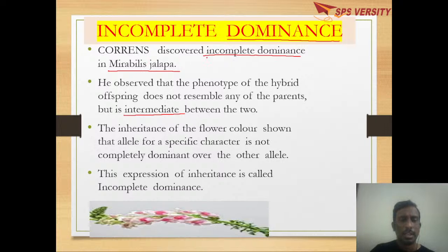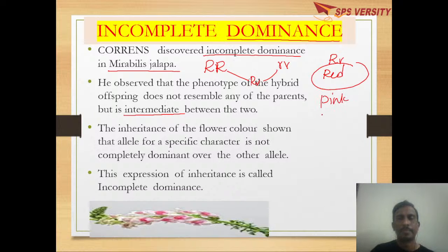In Mirabilis jalapa, there are red colored flowers as well as white colored flowers. When you take the crossing, according to Mendel, the F1 hybrid should be red. But interestingly, what we got is pink, neither red nor white.